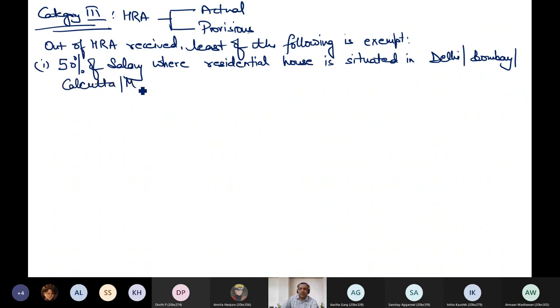We are still using the old names in the act. Other than these cities, if the house is situated elsewhere, then the percentage of 50 will be read as 40%. Where the residential house is situated in any other city, it is 40%.